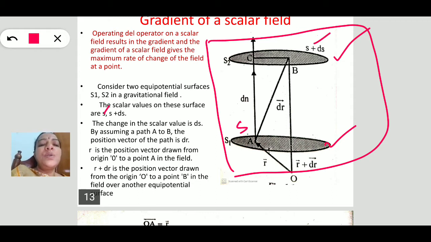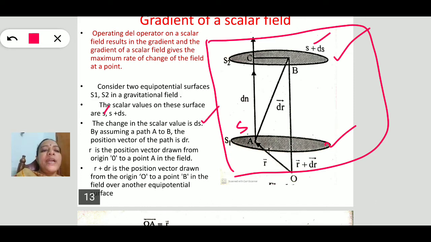So the values of the scalar field on these two level surfaces are S and S plus dS. The change is S plus dS minus S, which is nothing but dS.